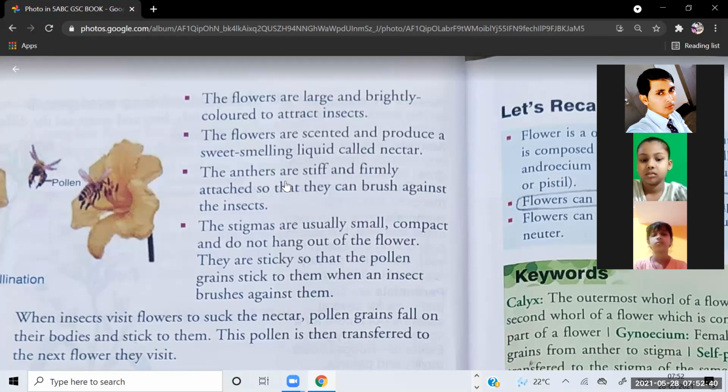The anthers are stiff and firmly attached so that they can brush against the insects. The stigmas are usually small, compact, and do not hang out of the flower. They are sticky so that the pollen grains stick to them when an insect brushes against them.